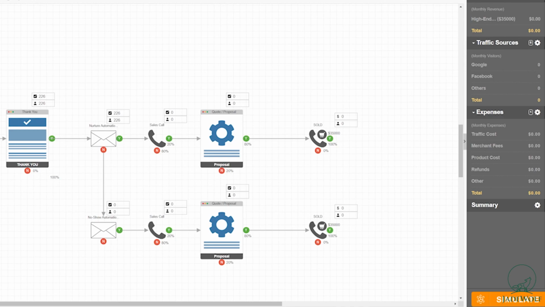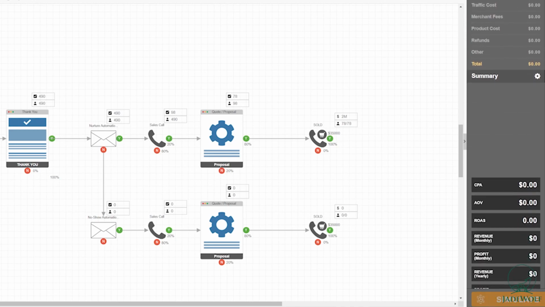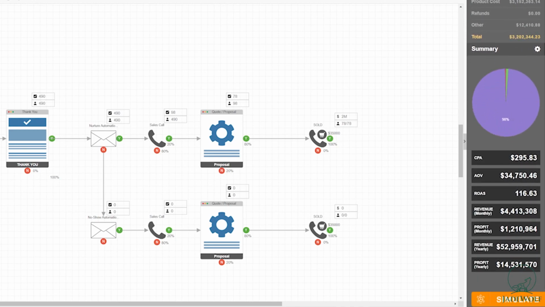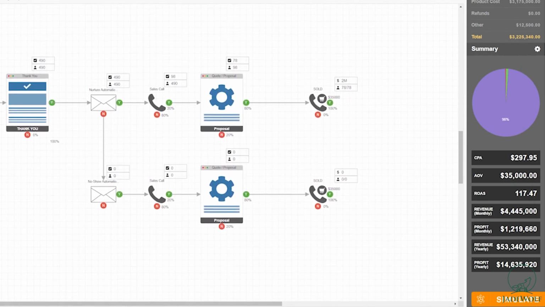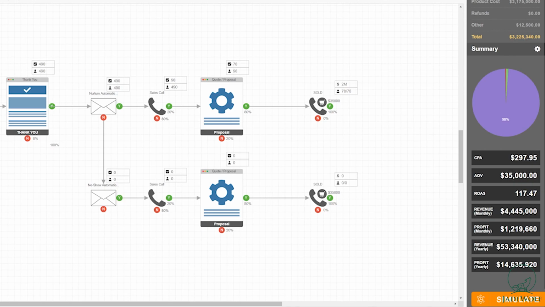So now with those numbers and this added degree of complexity, we're obviously achieving different revenue and profit numbers as well. 4.5 mil in monthly revenue and 1.2 in monthly profit, and then 53 million in annual revenue and 40 million of that is pure profit. And that already pays for our fees as an agency to help our clients improve on that complexity, work with the in-house teams, and work with their external partners. This is what we do.